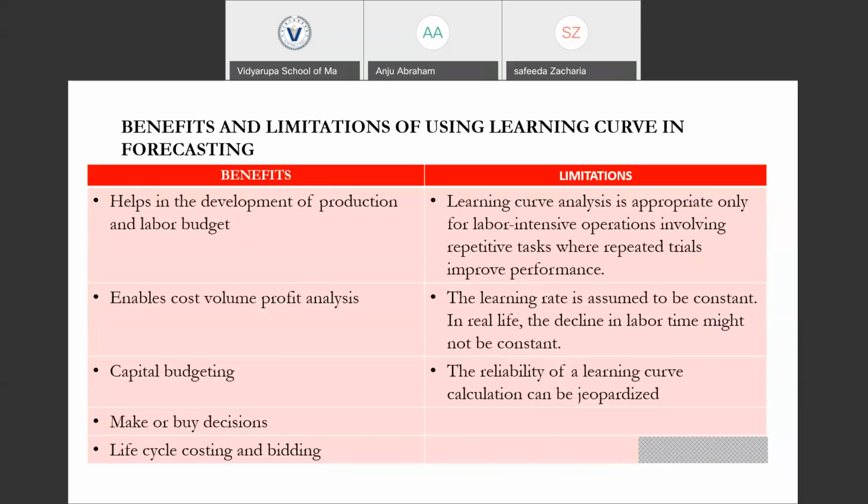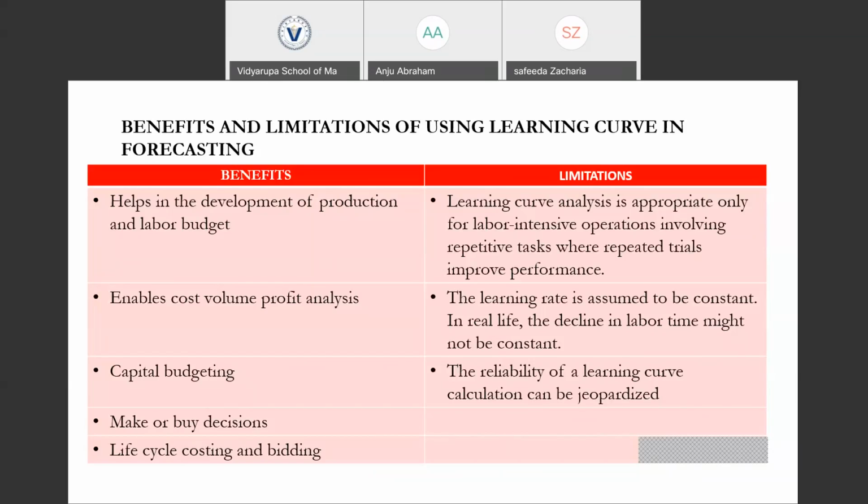And it enables cost volume profit analysis, CVP analysis or break-even analysis. We could use this because it is more related to time and cost. When there is a learning curve, the time to perform a task decreases, the time and cost required to complete the task are decreasing, and the efficiency is increasing. So thereby we could apply this learning curve in the cost volume profit analysis.